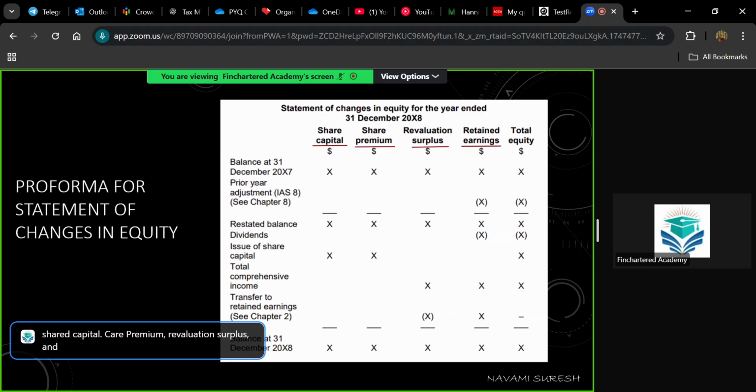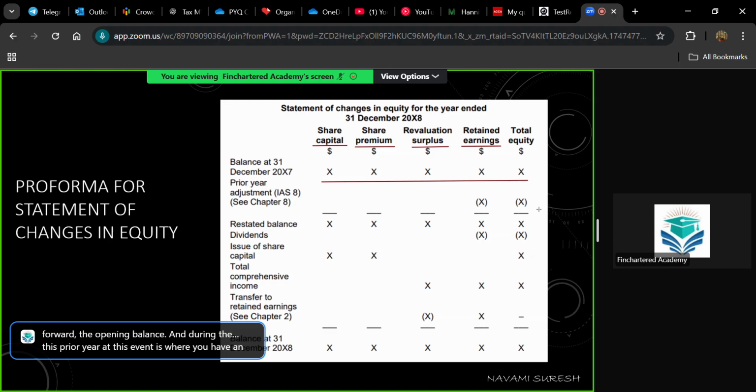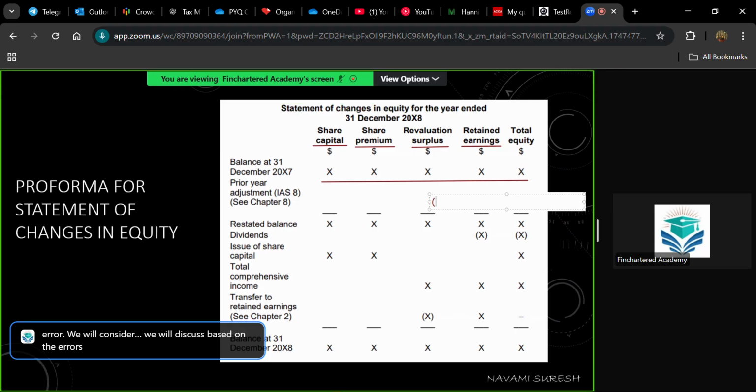So whatever adjustment is happening in all these four elements during a year will come under the statement of changes in equity. Okay, first take the initial balances, that is the previous year's balance brought forward, the opening balance. And during the year, this prior year adjustment is where you have an error. Okay, this happens only when there is an error. We will discuss the errors in IAS 8, prior period error.